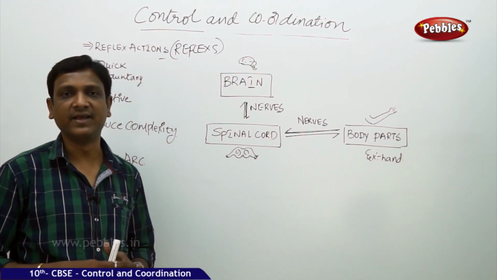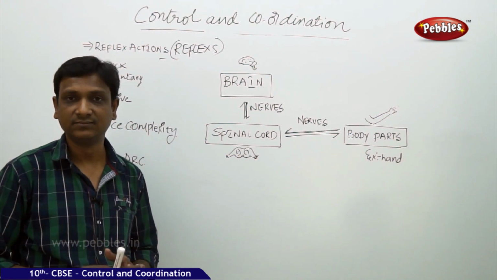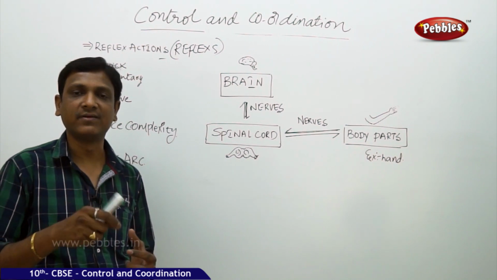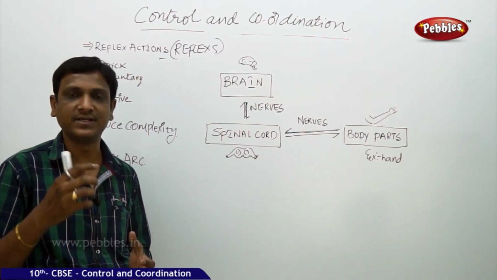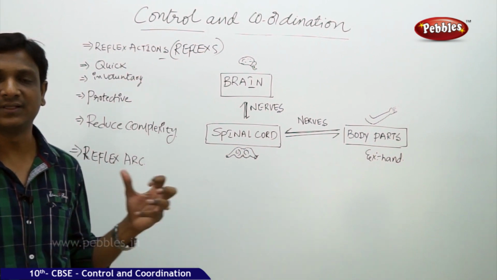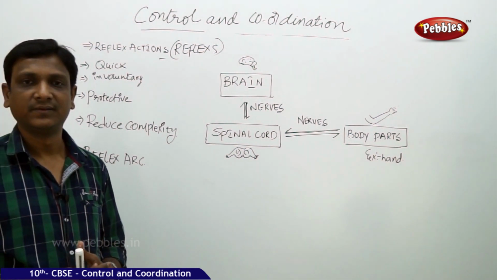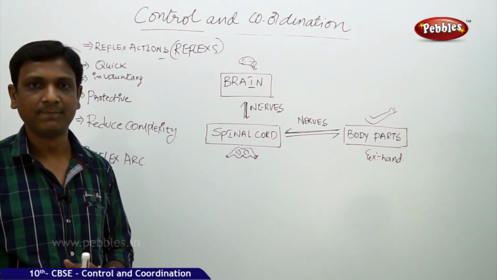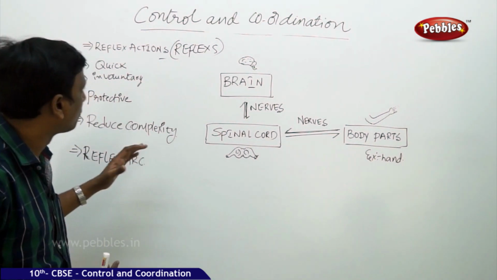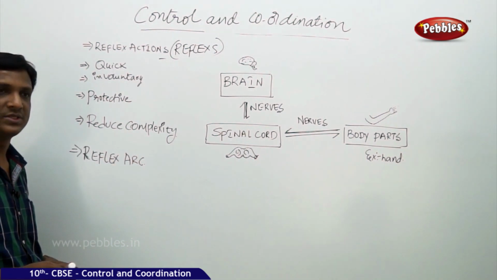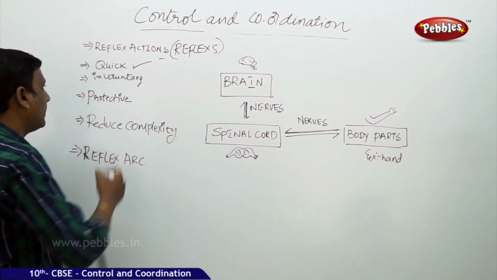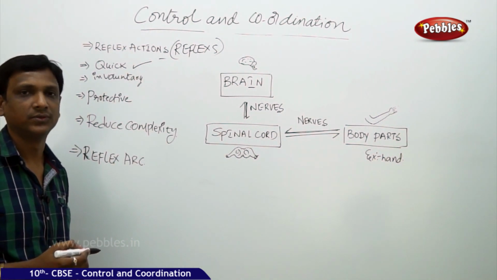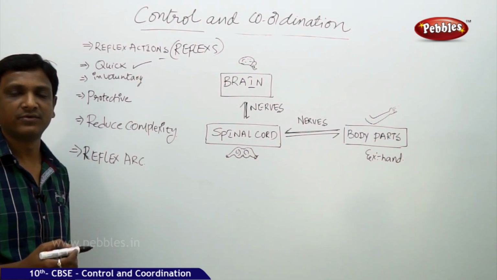Whenever the lunch bell is given, your mouth starts salivating, you will feel the hunger in your stomach. Till then you don't feel that, you are just involved in writing your notes, jotting down the points from the board. Suddenly if you hear the bell, that hunger initiates. So these kinds of responses are produced to a stimulus. So responses are not always protective, but sometimes they are protective. You see the characteristic of a reflex, they are very quick, they are involuntary, sometimes they are not under our control.